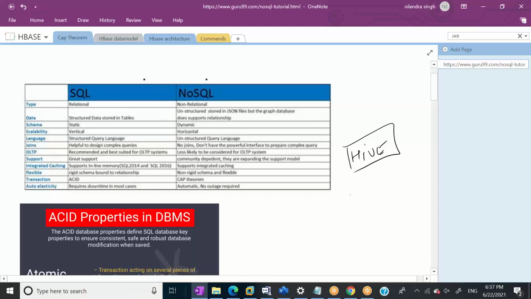You can do partitioning, bucketing, but still, if it is a partition, you need to scan that full partition. Even though you go for bucketing, you need to scan that full file. Can we do something like going to a particular record in a particular file? No. And that's the limitation of Hive.